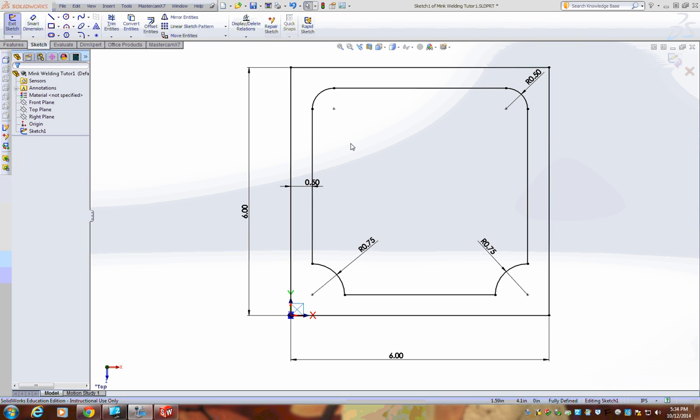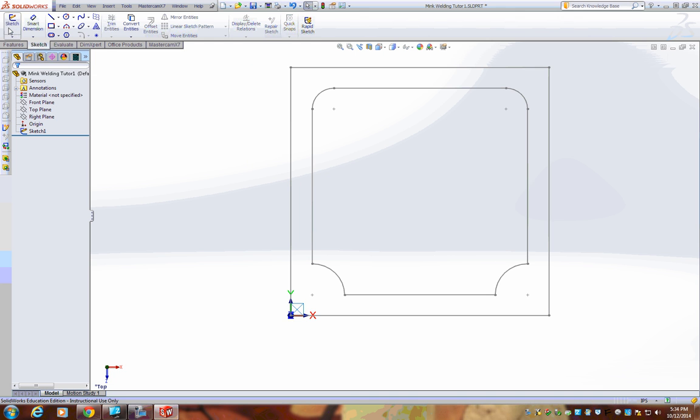We are now done with this sketch 1. So now let's exit sketch. If this is still highlighted light blue, just click over here in this drawing area. It should be gray. We're now going to put in some text.